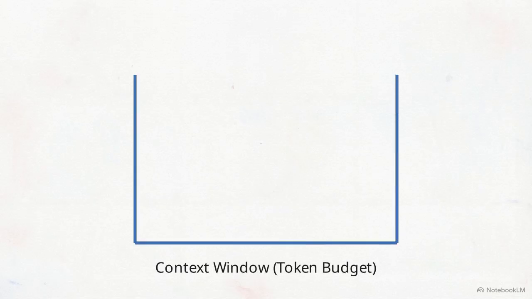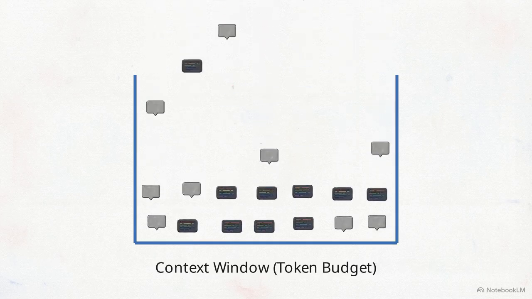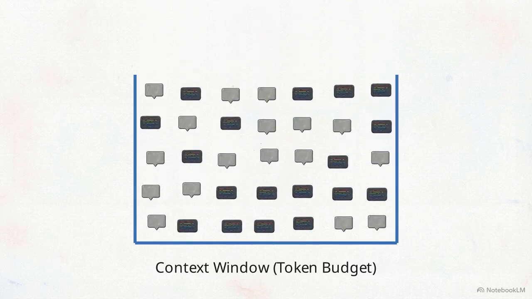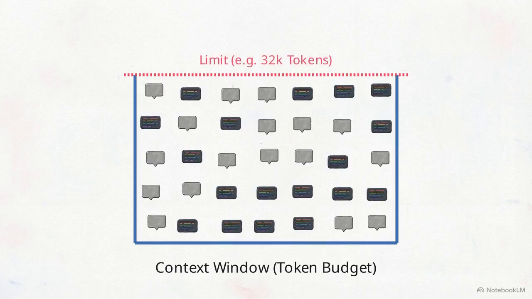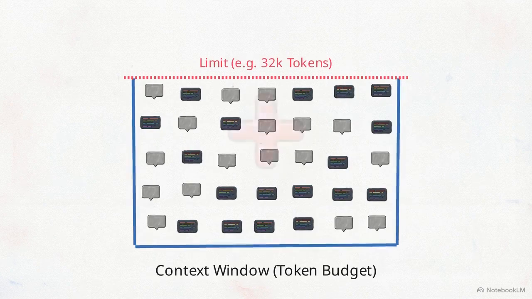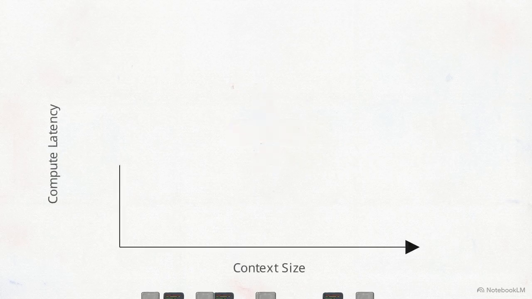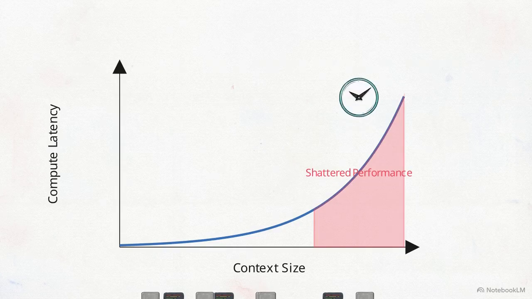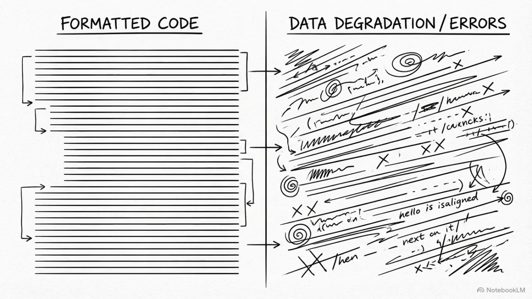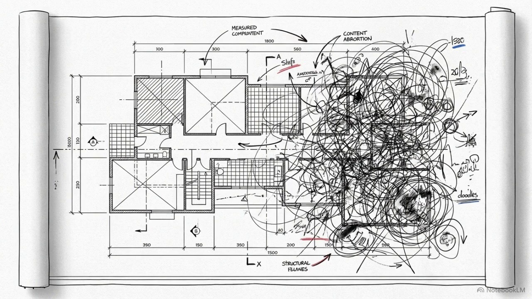This diagram illustrates a standard token budget. Multi-turn conversations with code snippets rapidly generate thousands of tokens. Within dozens of exchanges, the container hits its physical ceiling. Pushing further shatters performance. Expanding the context window to accommodate this overflow exponentially increases compute latency. Without an off-ramp for this data, the inevitable outcome is a degradation of output. The agent will eventually forget the initial constraints established at the very start of the interaction.